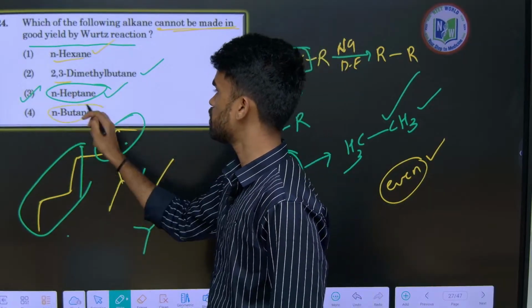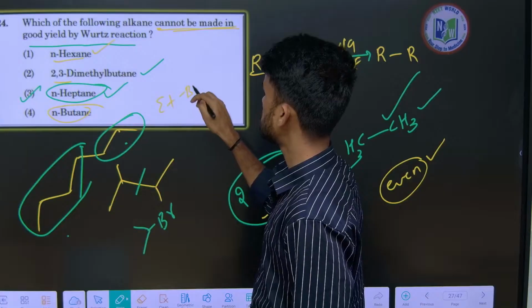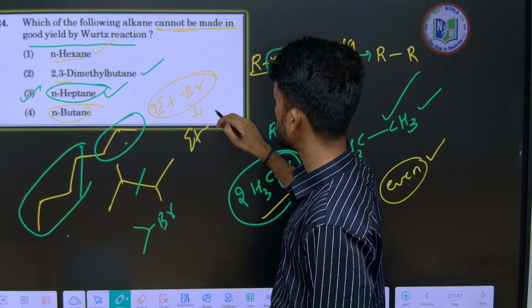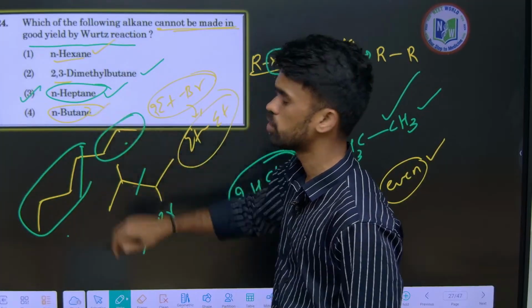N-butane can be prepared from ethyl bromide or ethyl chloride. If we take 2 moles of ethyl chloride, it will give ethyl plus ethyl, which is nothing but n-butane, right?